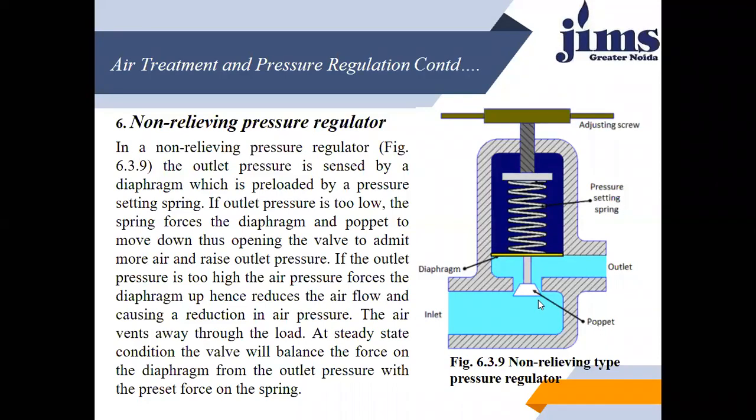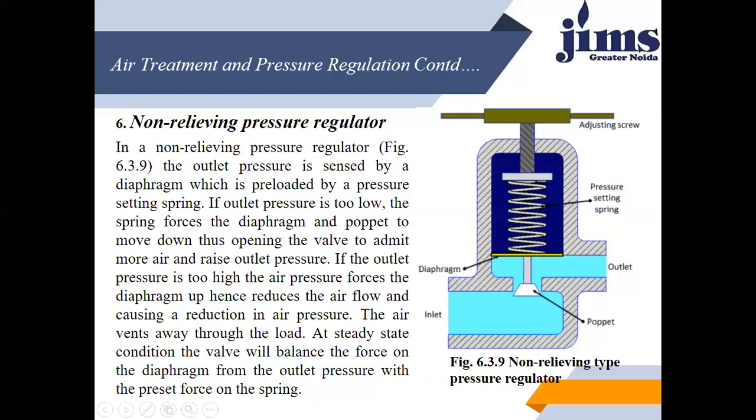So the air bleeds away through the load. So at a steady state condition, the valve will balance the force on the diaphragm from the outlet pressure with the preset force on the spring.